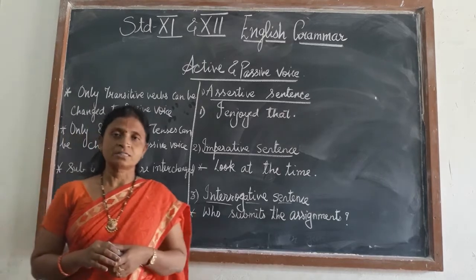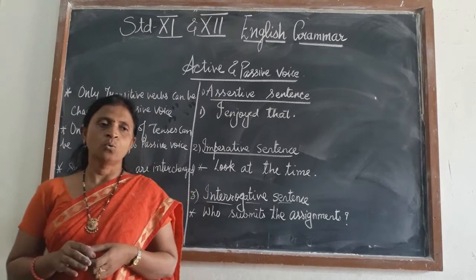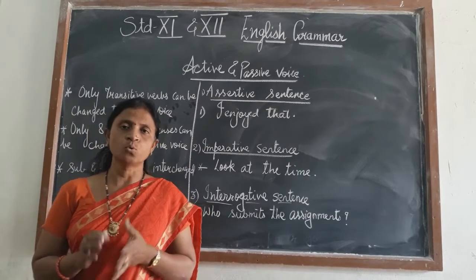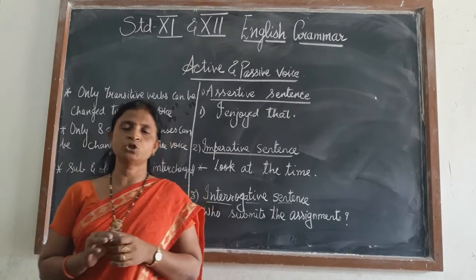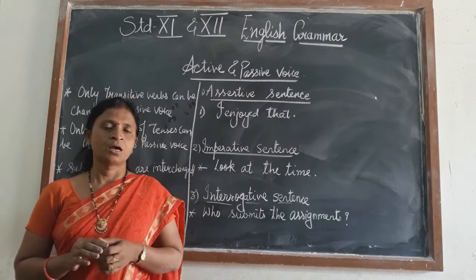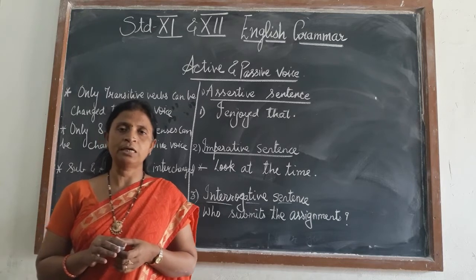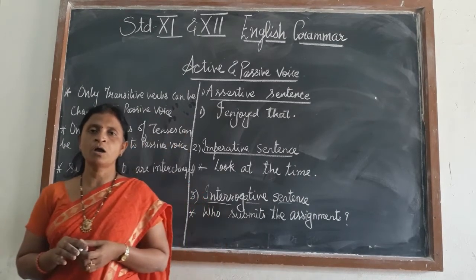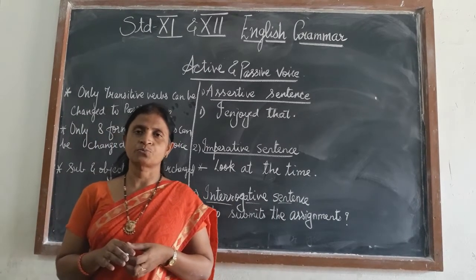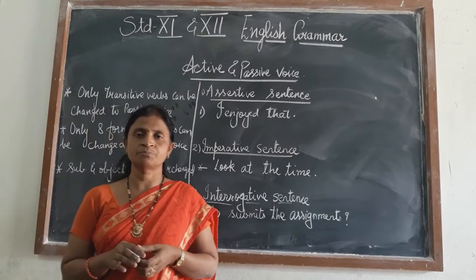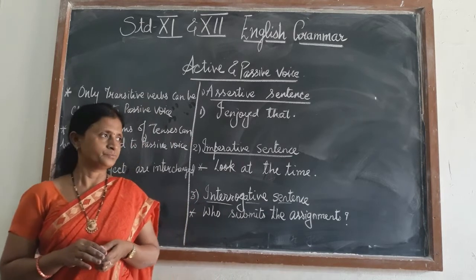Now, when we are changing a sentence from active to passive voice, only the transitive verbs can be changed. Transitive verbs are those verbs which require an object to complete their meaning. Another thing to keep in mind is that only 8 forms of tenses can be changed from active to passive. That is, the simple tenses, then present progressive, past progressive, and the perfect tenses, that is present perfect, past perfect, and future perfect, can be changed from active to passive.